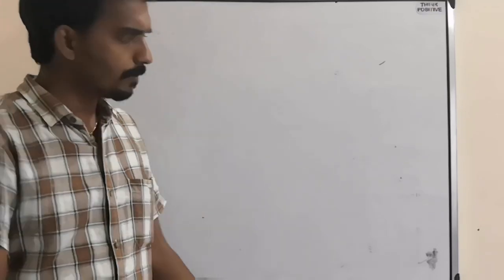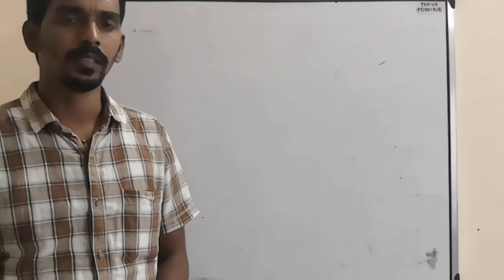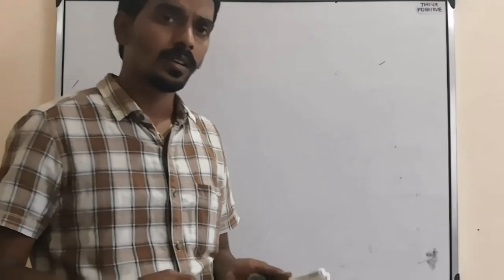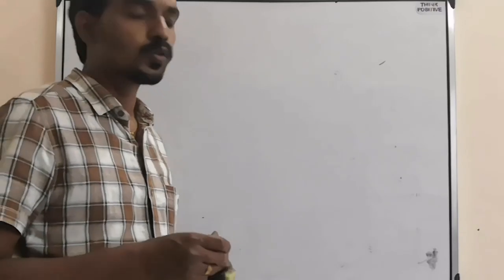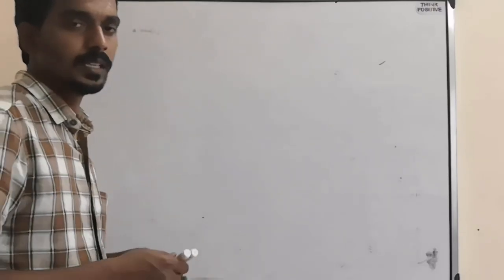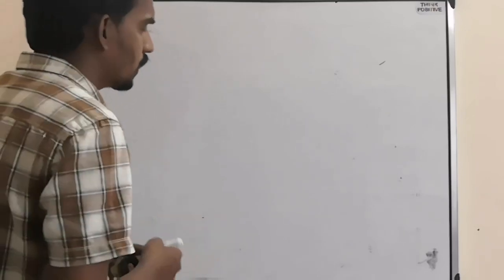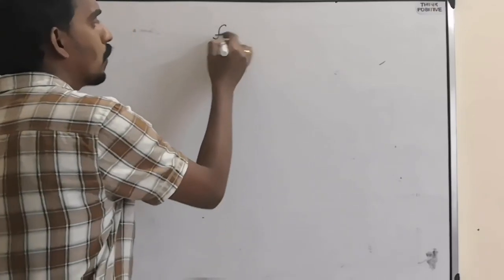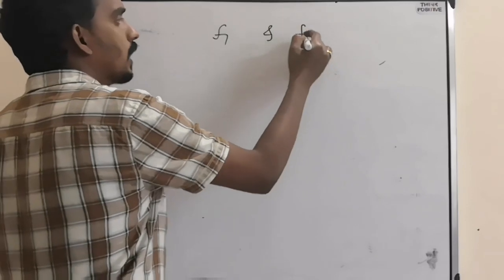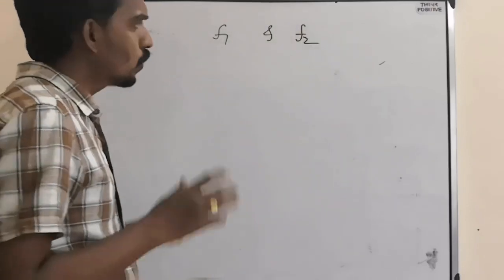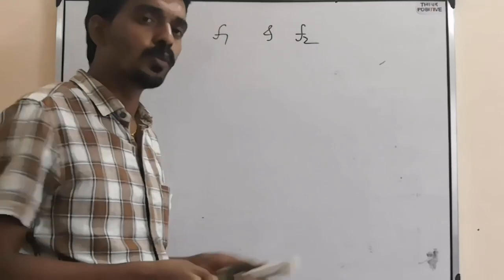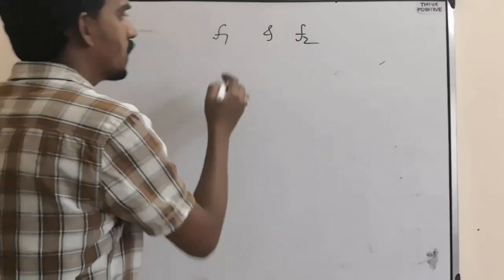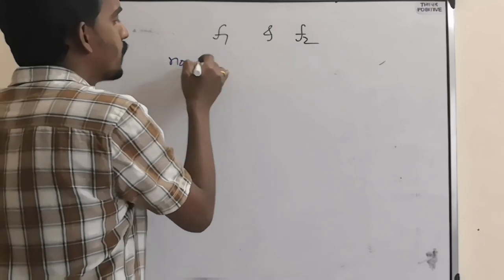Now the next kind of question is also based on superposition. Suppose there is a superposition of two waves whose frequencies have a slight difference, one frequency F1 and another frequency F2. If they superimpose, then we will hear some beats.